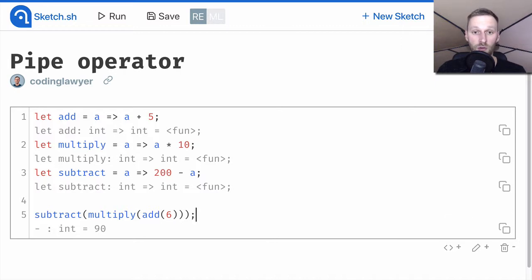As you can see, we are reading our code in right to left order. However, it's written the other way around. So it will be more convenient for us if we could write our code the same way we are actually reading it. And we can achieve this using the pipe first operator.